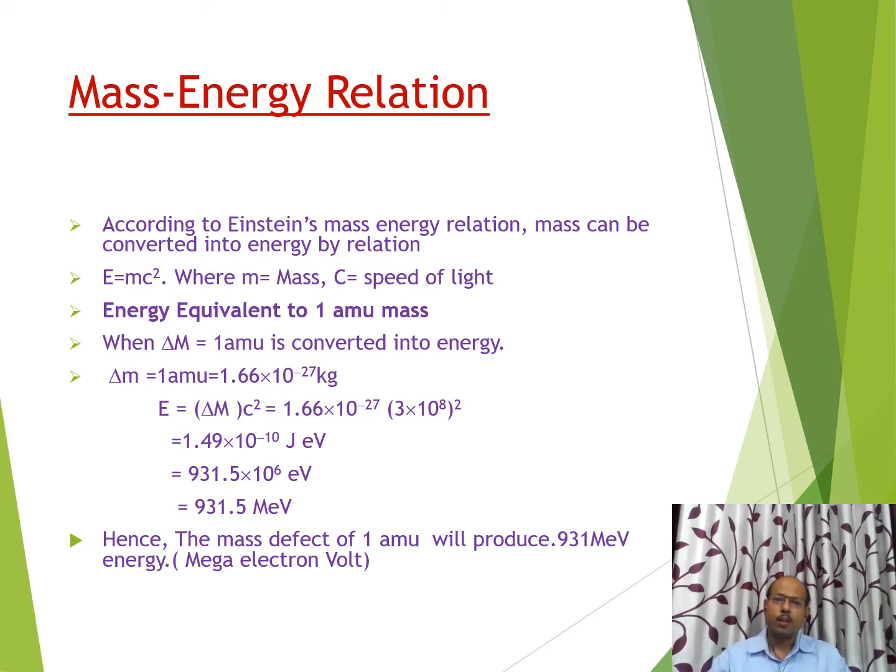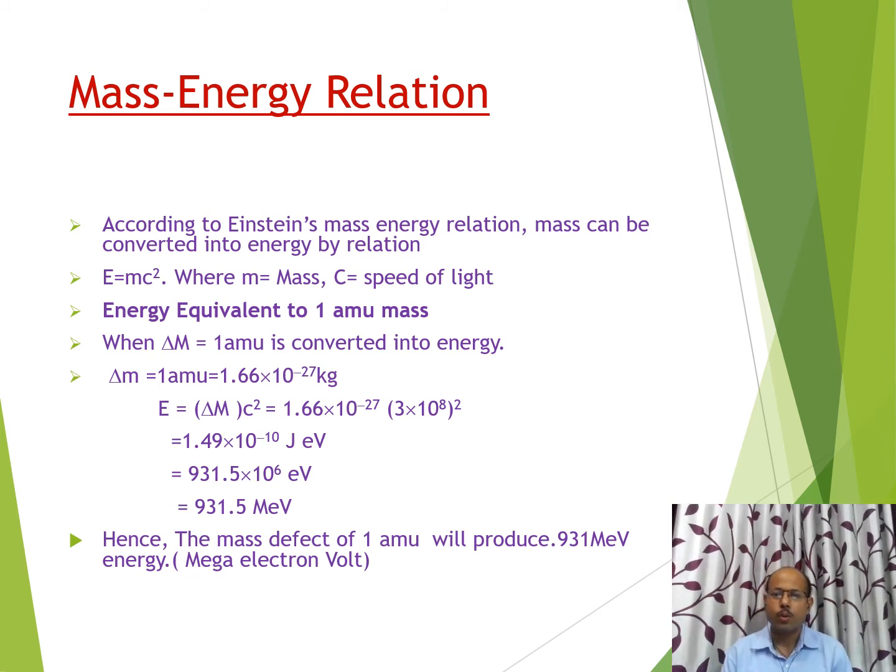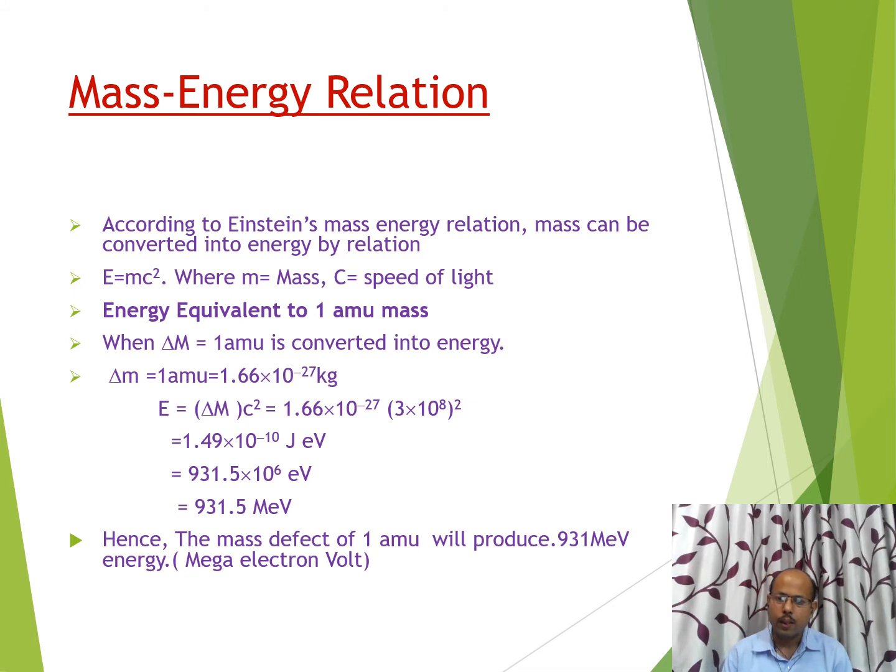Mass-energy relation. According to Einstein, mass can be converted into energy by a very simple relation, E equals mc squared, where m is the mass and c is the speed of light, having value 3 into 10 to the power 8 meter per second.